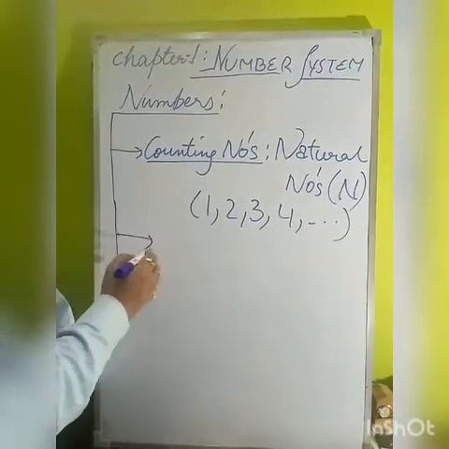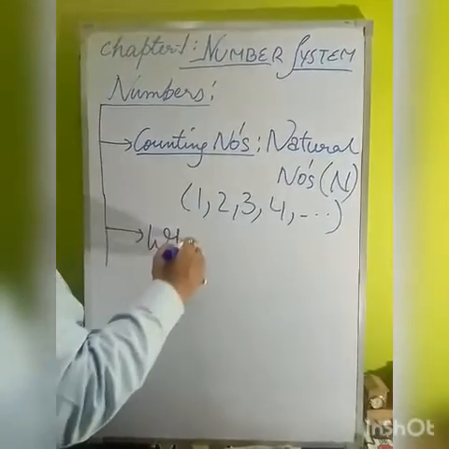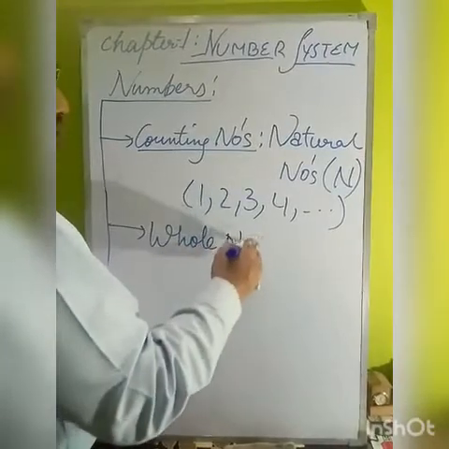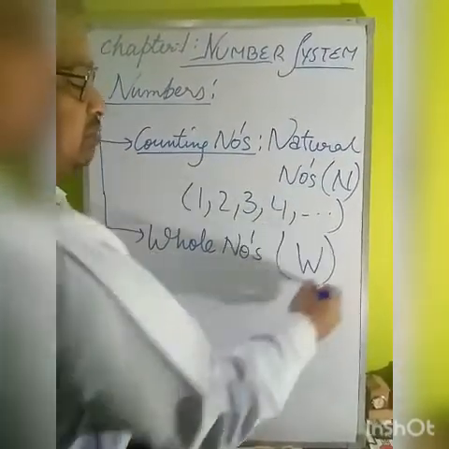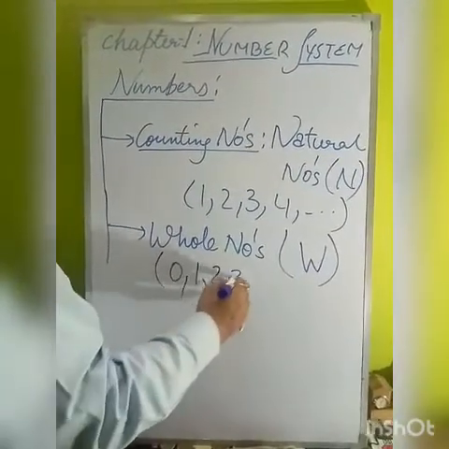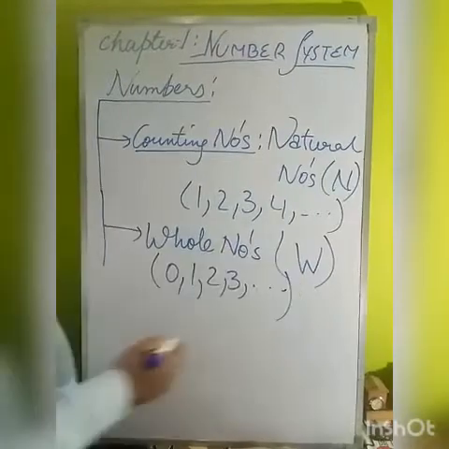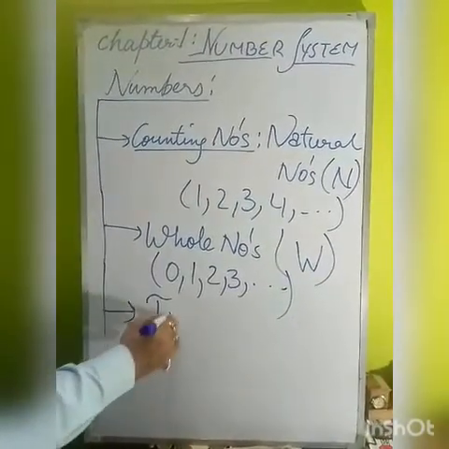Similarly, after counting numbers, we have seen whole numbers, which are represented by capital W. Whole numbers start from 0, 1, 2, 3, dot dot dot. Like this, we have seen the third one, integers.